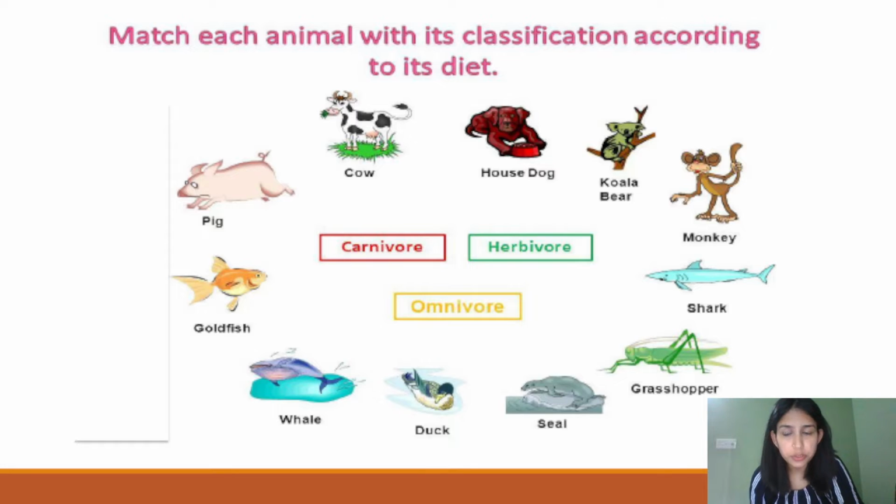So pig is an omnivore. Yes, very good. So cow is an herbivore basically. House dog is an omnivore. Yes, very good students. So these are different examples which you can also think upon later on. So we'll be moving forward from here.